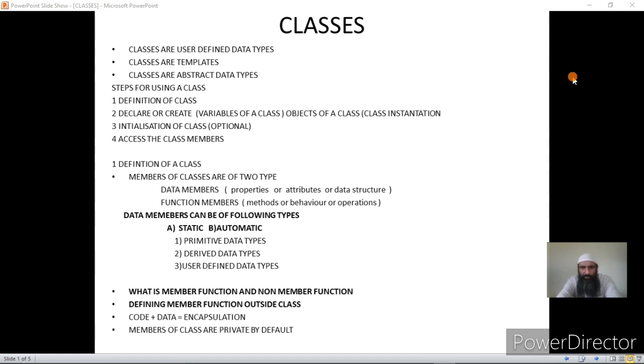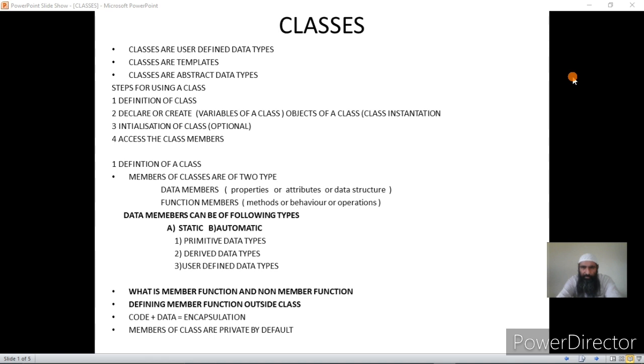That is, classes can be used by the programmer to create new data types, and then we can create objects of those data types that have been created by the programmer. That is why classes are called user defined data types. So classes act as templates. Templates are used in industry.